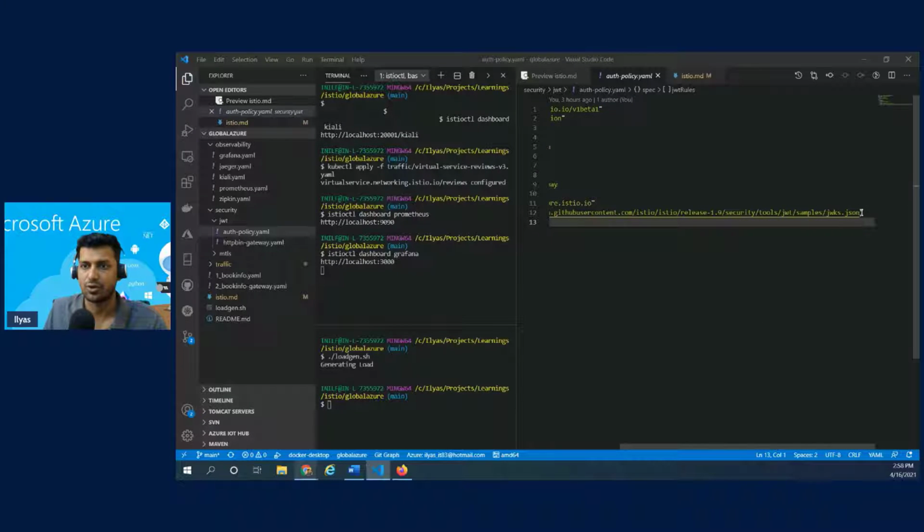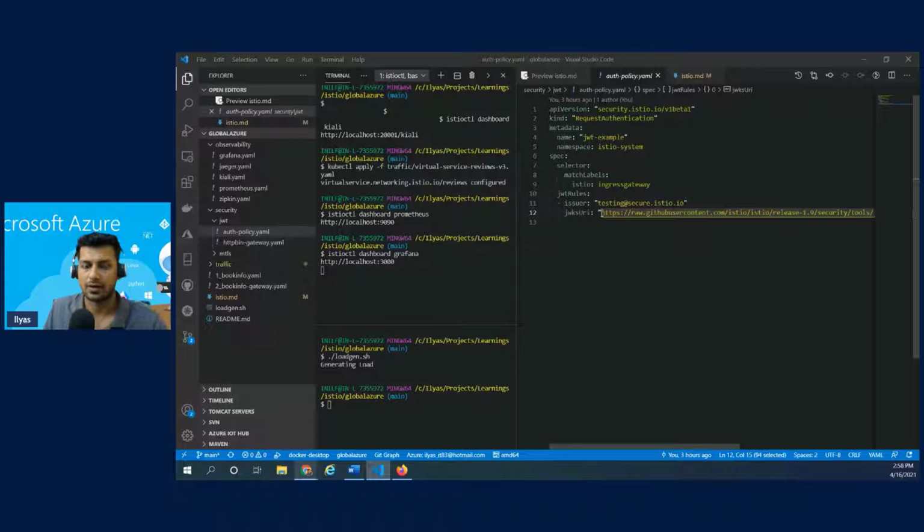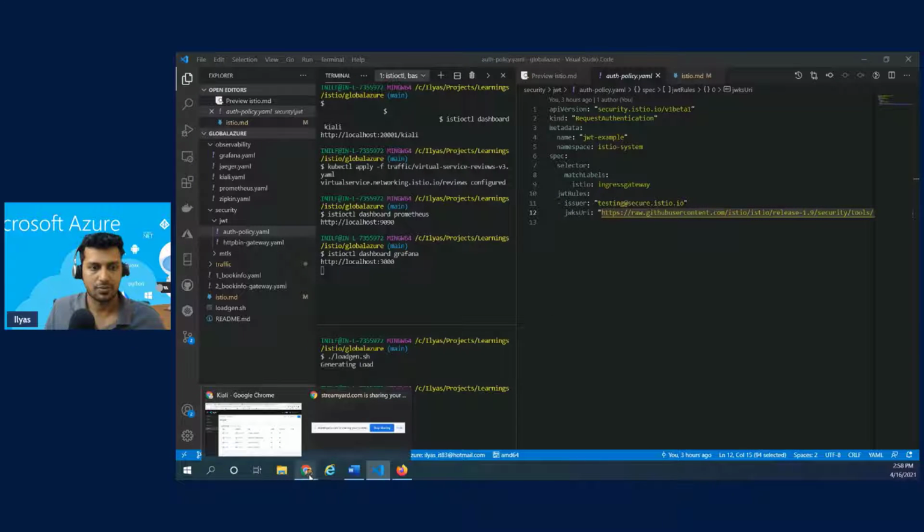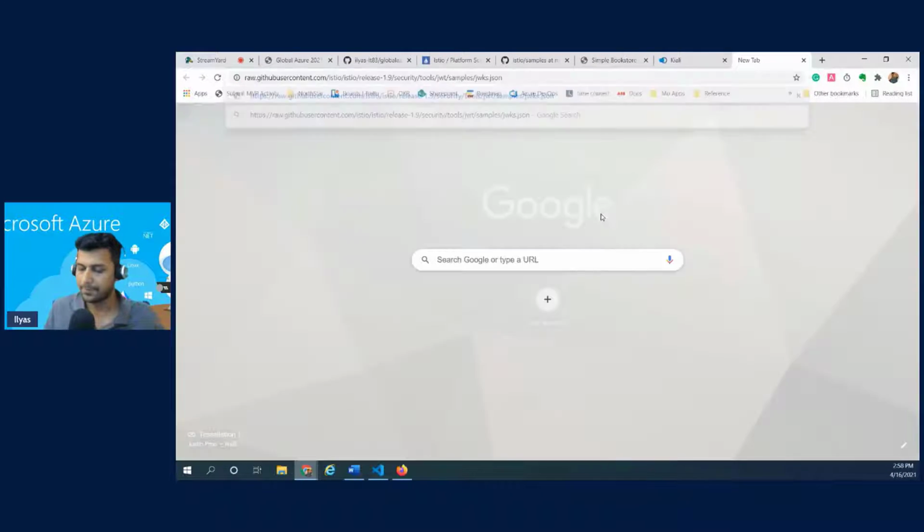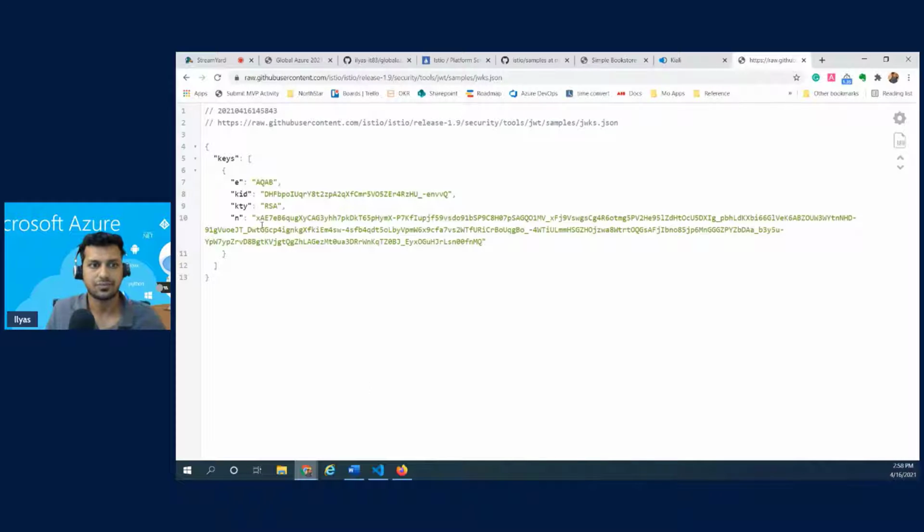So if you go here, you will find the public key certificate information or hash information, right?